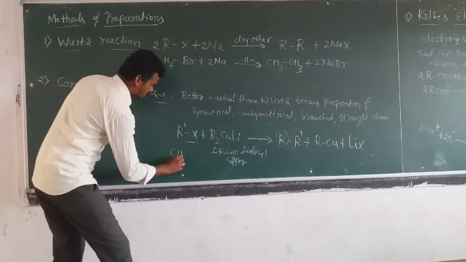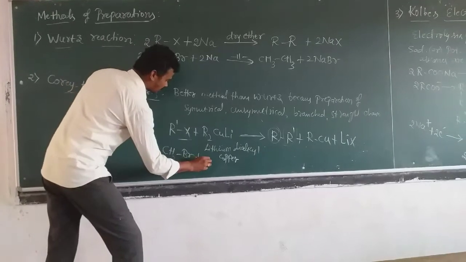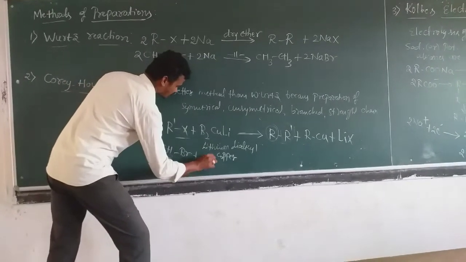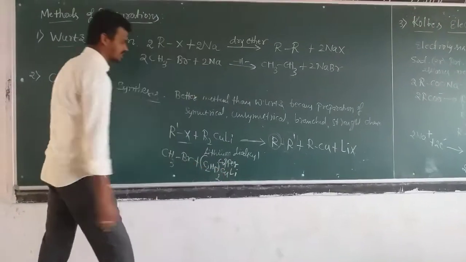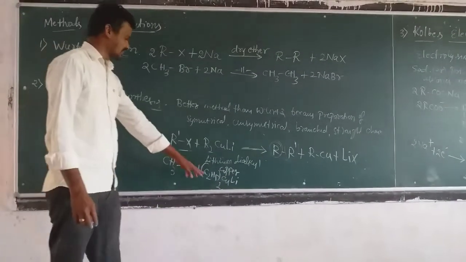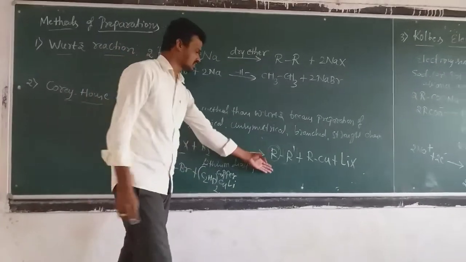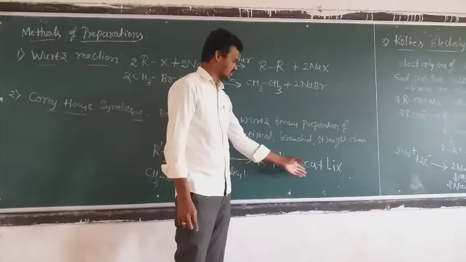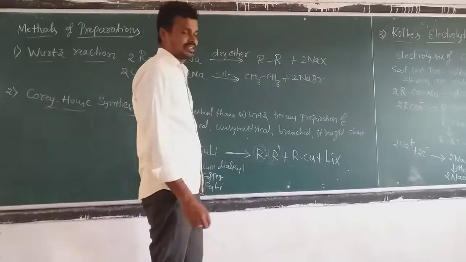If we take CH3Br and lithium diethyl copper, (C2H5)2CuLi, then we get the result CH3C2H5 plus C2H5Cu, and LiBr is obtained.